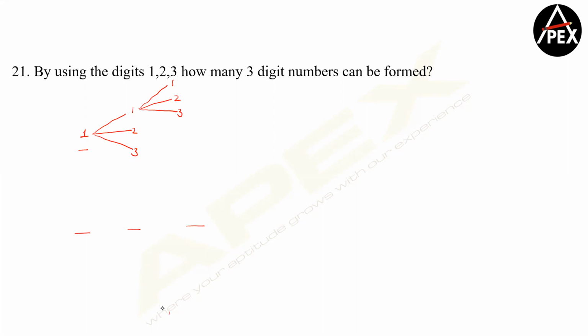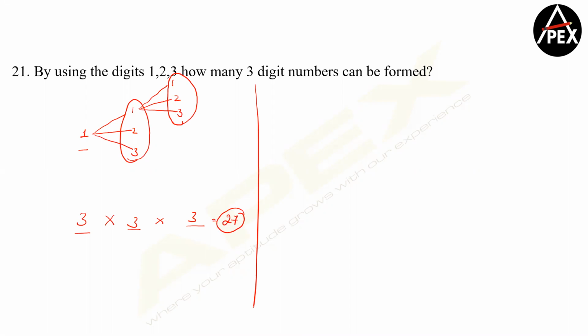So the first place can have any of the 3 digits. Having filled the first place, the second place can further have any of the 3 digits. Having filled the second place, the third place can further have 3 digits. So 3 into 3 into 3. If repetition is allowed, then the answer becomes 27. Clear?